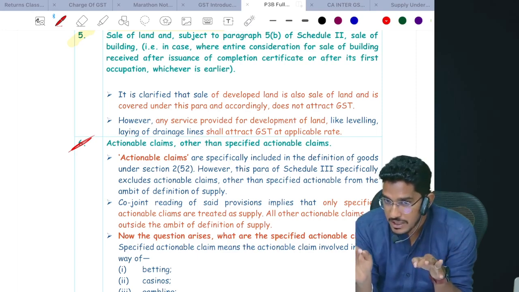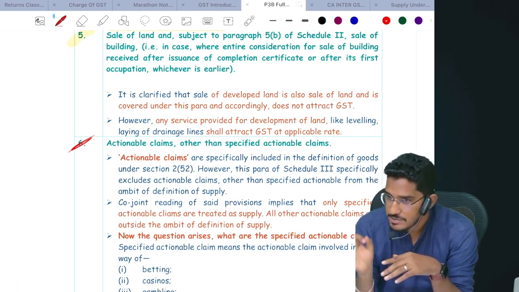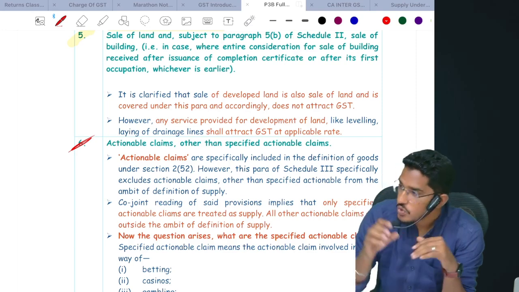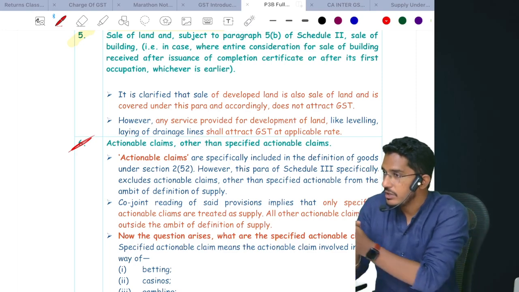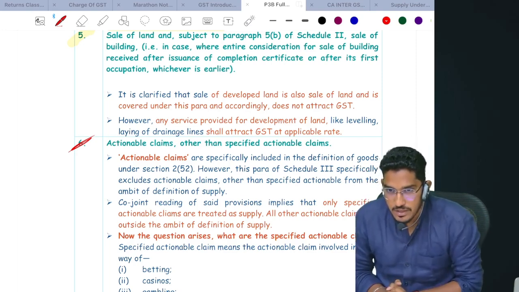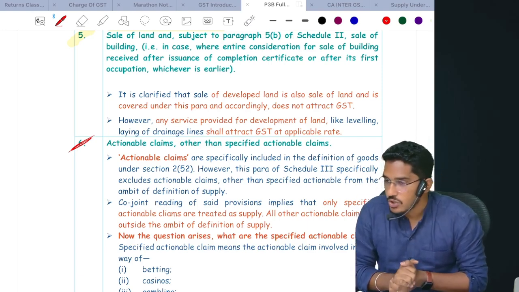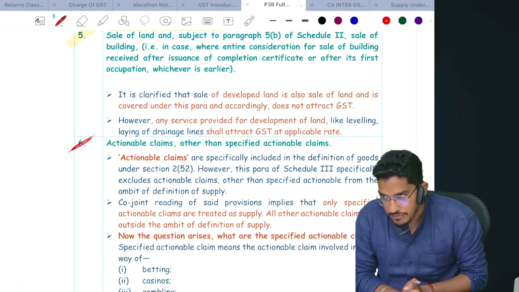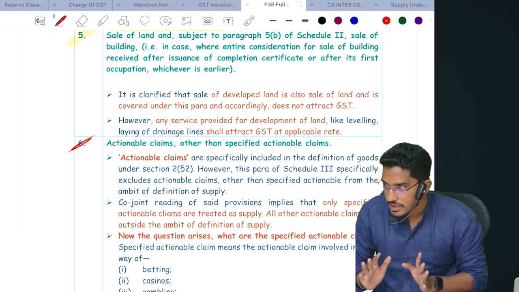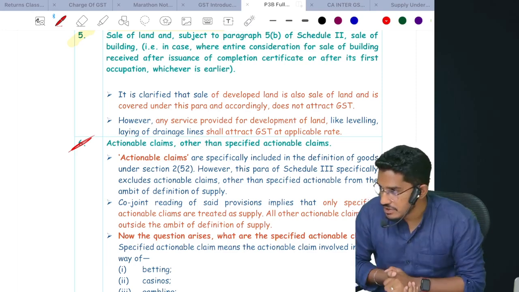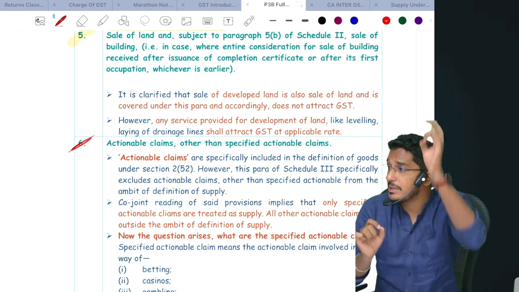But the government will specify certain actionable claims. Only if those specified actionable claims are supplied, then you treat it as supply of goods. Apart from that, if any other actionable claims are supplied, don't treat it as supply of goods, and not even as supply of service. Clear? So generally actionable claims fall under the definition of goods, and when any kind of actionable claim is supplied, it should be treated as supply of goods.